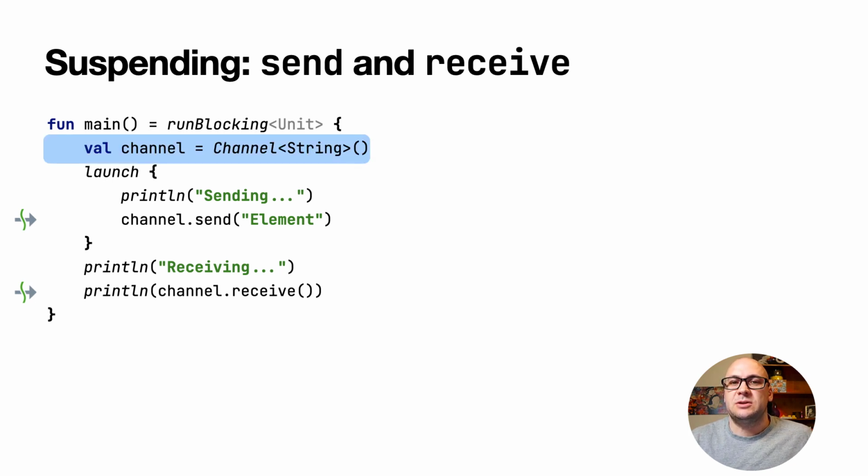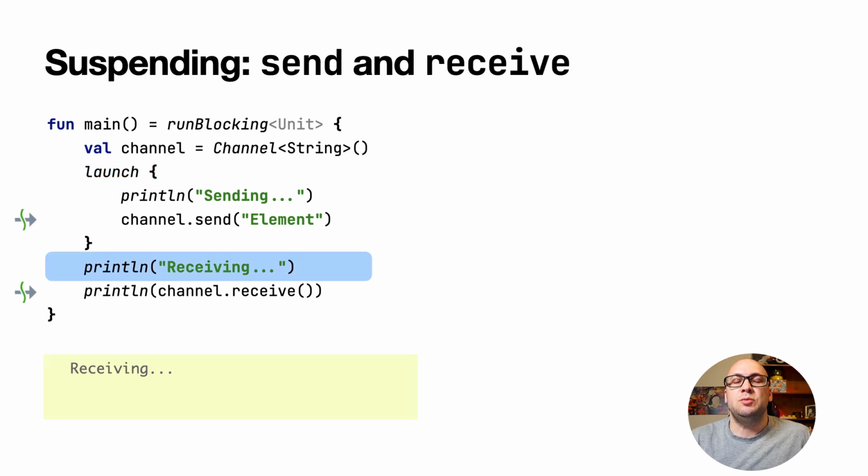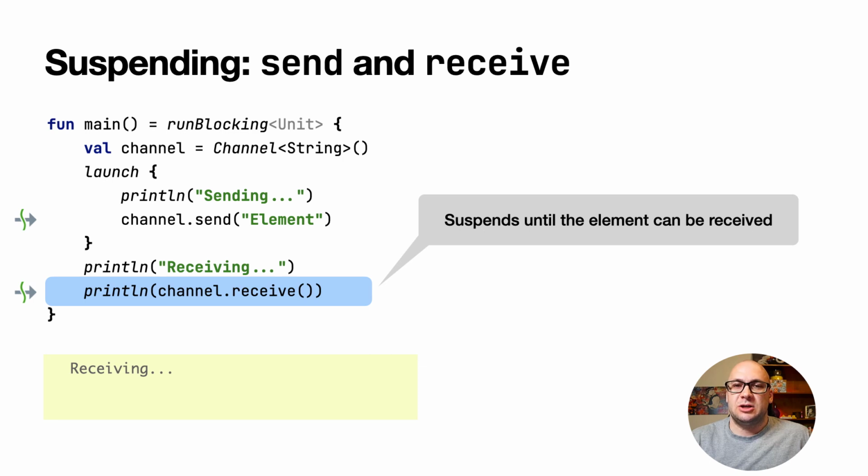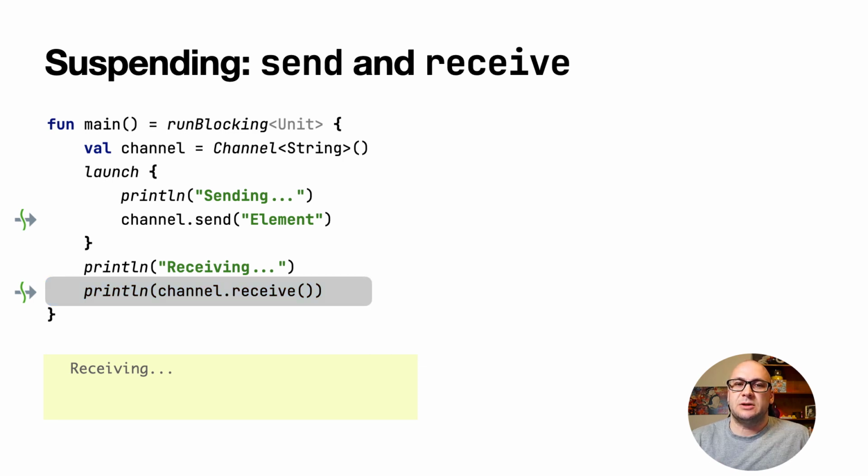We first create a channel instance that will be used to pass the data between the coroutines. Next, we launch a new coroutine which will be sending the data to the channel. The invocation of the launch function returns immediately, so we continue with the print line statement. Currently, there is no data in the channel, so the coroutine suspends for now.